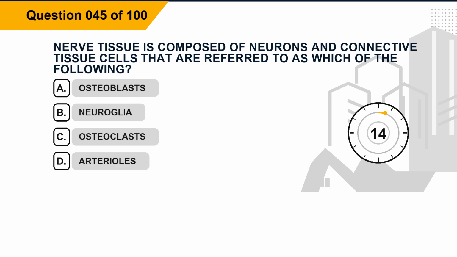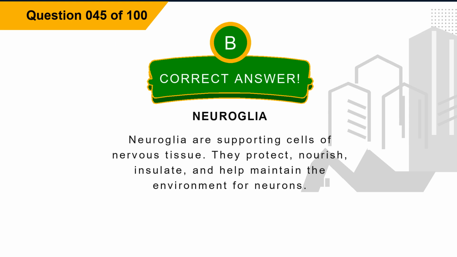Question 45. Nerve tissue is composed of neurons and connective tissue cells that are referred to as which of the following? Option A, osteoblasts. Option B, neuroglia. Option C, osteoclasts. Option D, arterioles. The correct answer is option B, neuroglia. Explanation. Neuroglia are supporting cells of nervous tissue. They protect, nourish, insulate, and help maintain the environment for neurons.